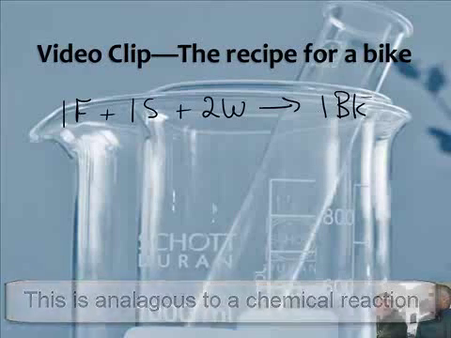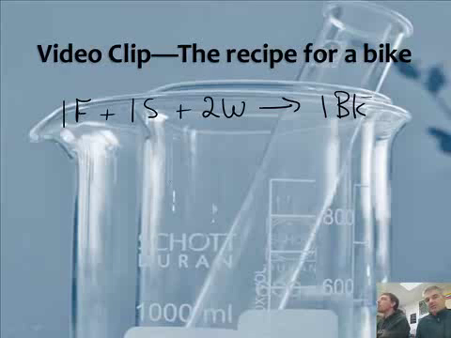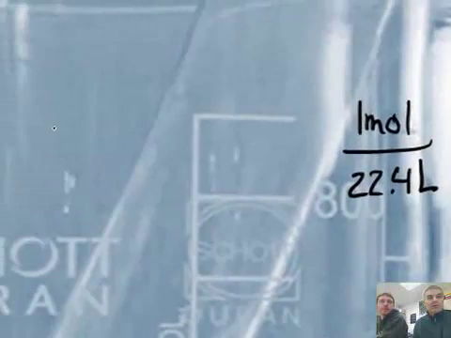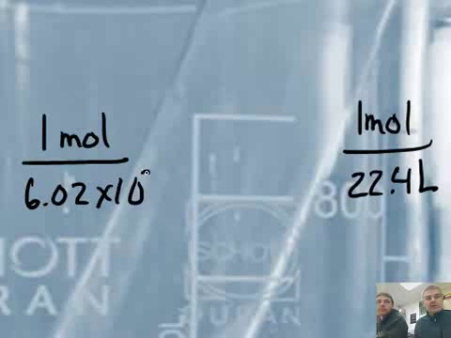Mole ratios. Yeah, we have ratios. So you can actually write these as ratios. What we're trying to get to, guys, is we're trying to introduce a new concept. We've learned about mole conversions, and you've learned that 1 mole is equal to 22.4 liters. You've also learned that 1 mole, I'm writing as a fraction, is equal to 6.02 times 10 to the 23rd particles.